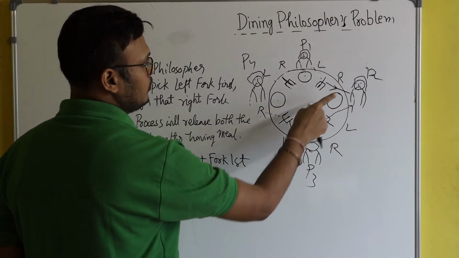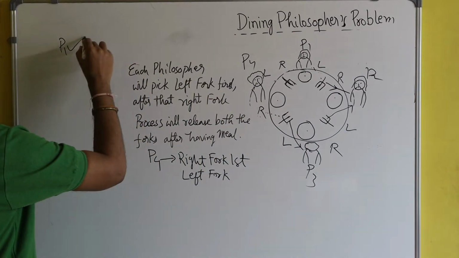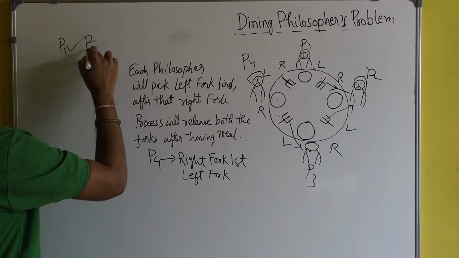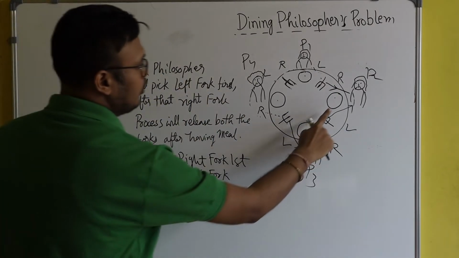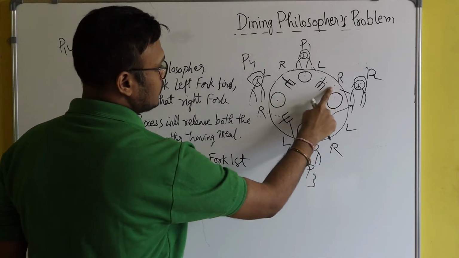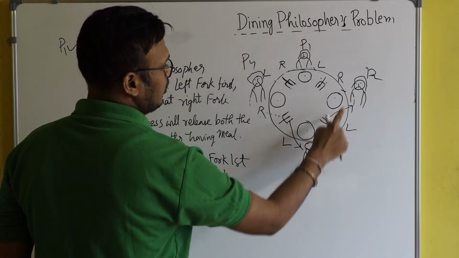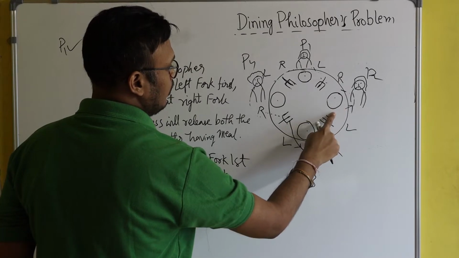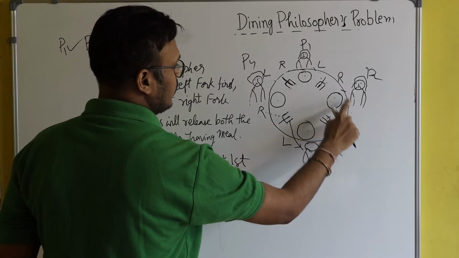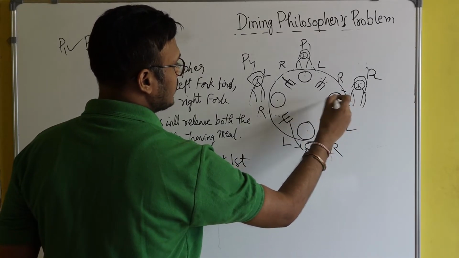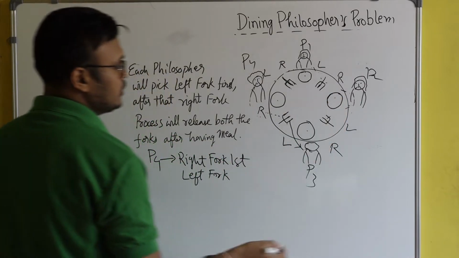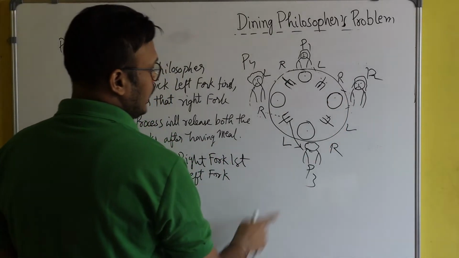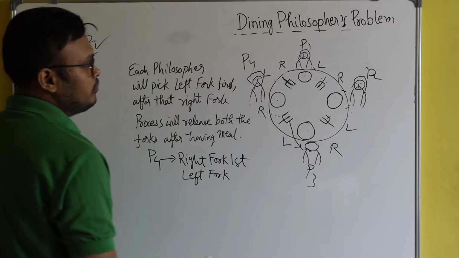So now the task of P2 is over, and P2 will leave both the forks, because there is no point of occupying the resources if your task is finished. You have to leave the resource. So let's come to philosopher P3.